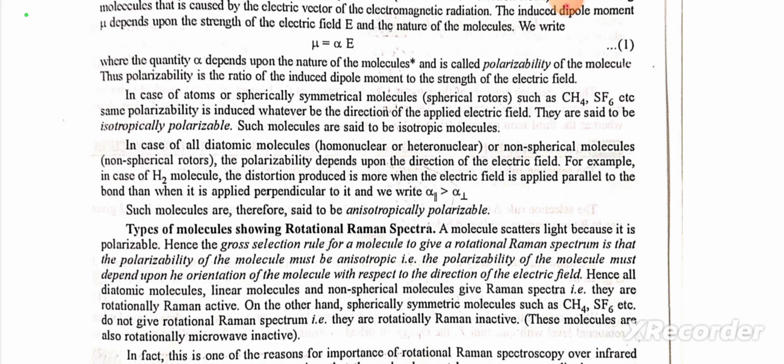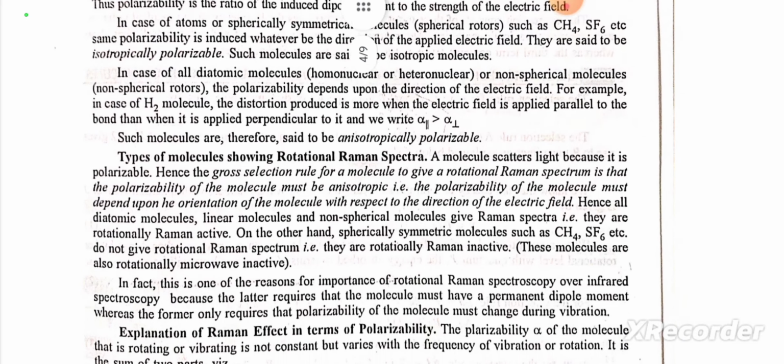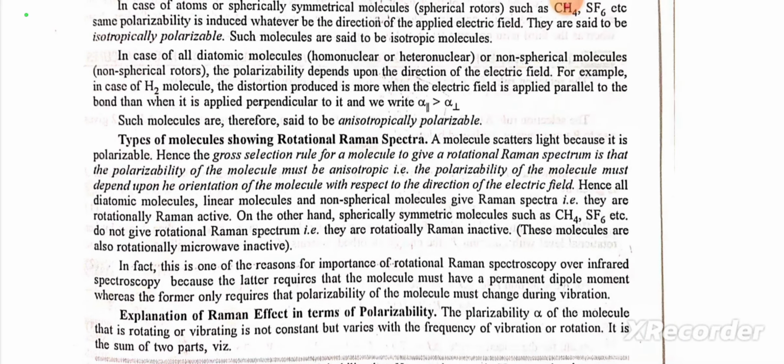For example, in case of H2 molecule, the distortion produced is more when the electric field is applied parallel to the bond than when it is applied perpendicular to it, and we write alpha parallel greater than alpha perpendicular. Such molecules are therefore said to be anisotropically polarizable. Type of molecule showing rotational Raman spectra.